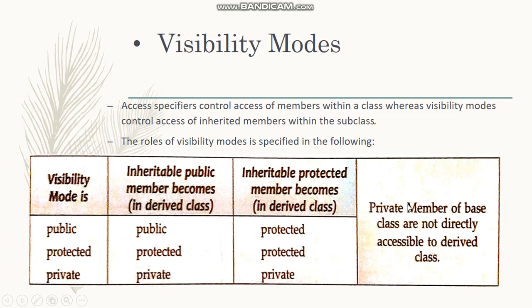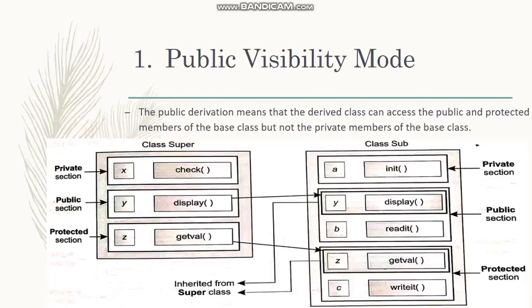Now in the fourth column it says that private members of the base class are not directly accessible to the derived class. So we have to call this private member of the base class into public or protected, and then it can be derived into the subclass or the derived class. Now let us see the first visibility mode, that is public visibility mode. The public derivation means that the derived class can access the public and protected members of the base class, but not the private members of the base class.